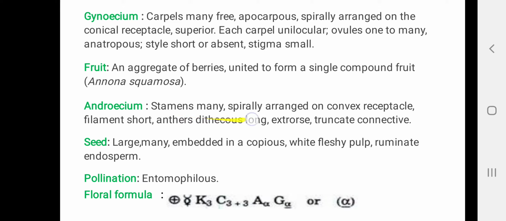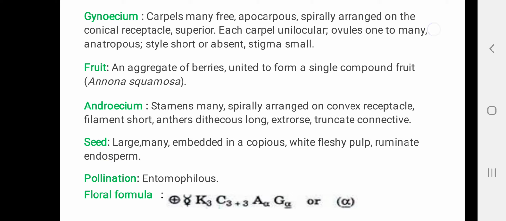Androecium, stamens are many in number, and they are spirally arranged on a convex receptacle. Filaments are short, anthers are dithecous, long, extrorse, and the connective is extended beyond the anthers. It forms a hood, and it is called truncate connective. Seeds are large, they are many, and they are embedded in a copious white fleshy pulp. Endosperm is present in the seed, and this endosperm is ruminate type of endosperm.